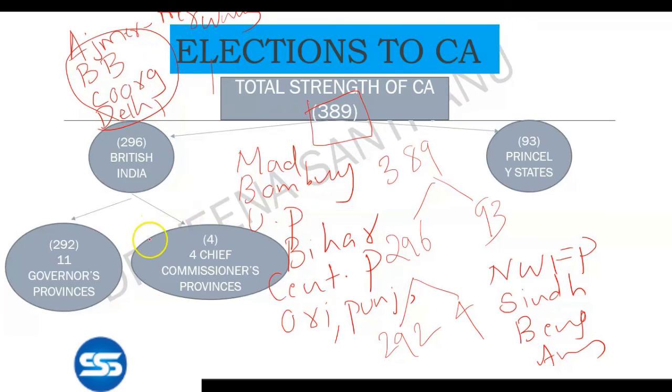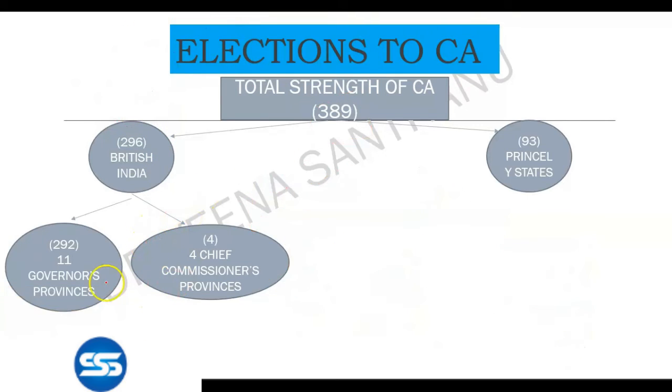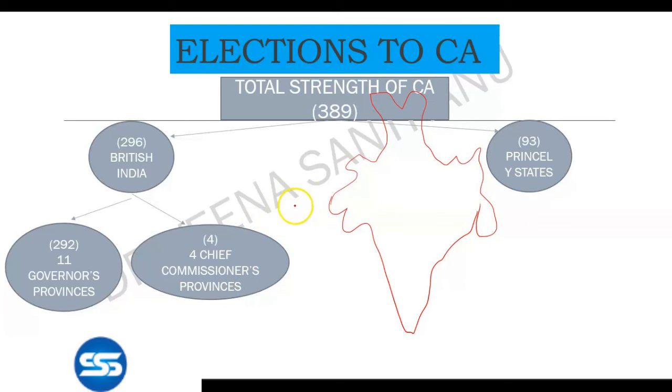And the 11 governors province also you can learn in an easy manner. You just have to draw the map of India, and we can easily mark the following over the map.